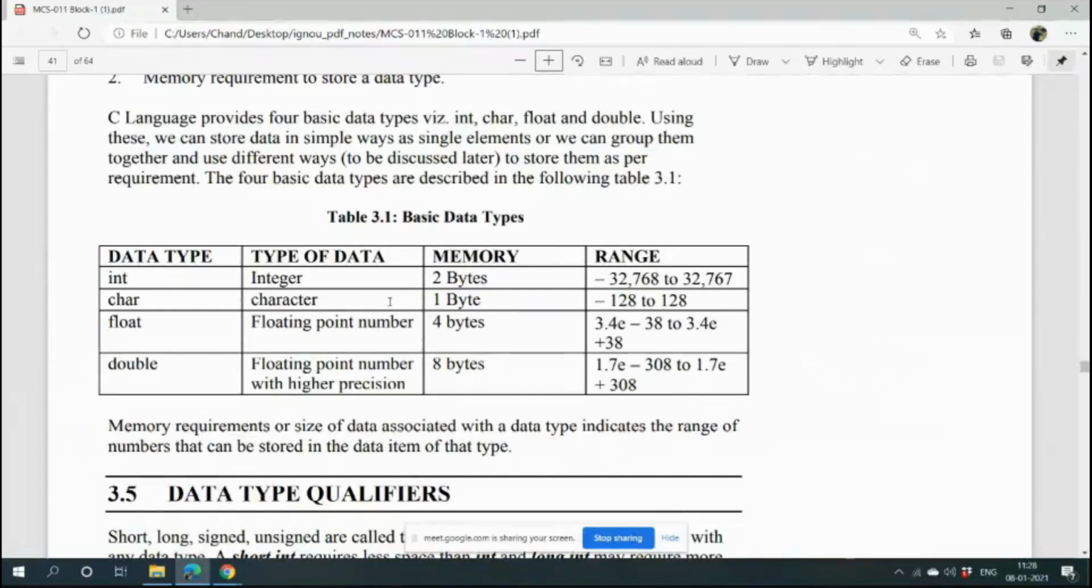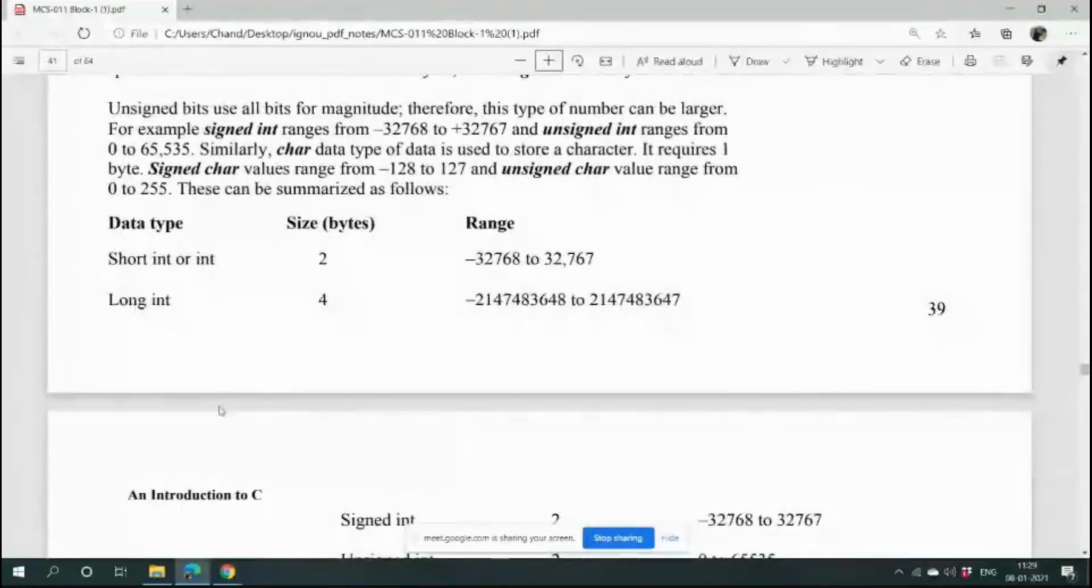Then a character is 1 byte; 8 bits are required to represent it. A floating point number is 4 bytes, I mean 32 bits are required to cover one floating point number, and 8 bytes means 64 bits, which is required to represent a double. Now the integer itself is divided into short int and long int.